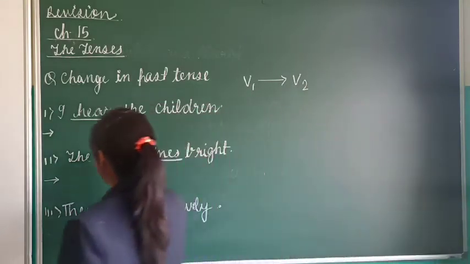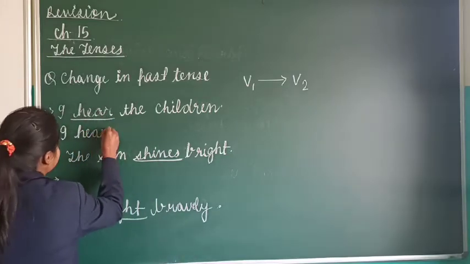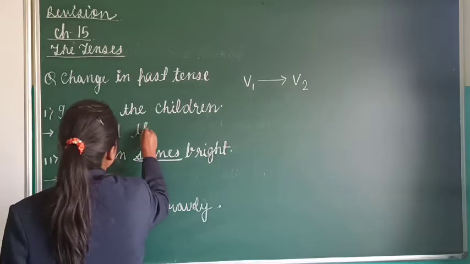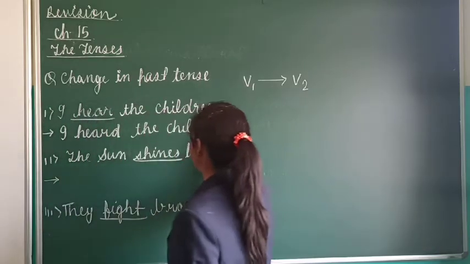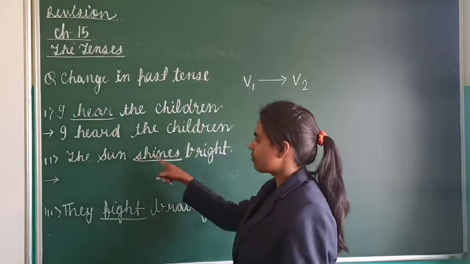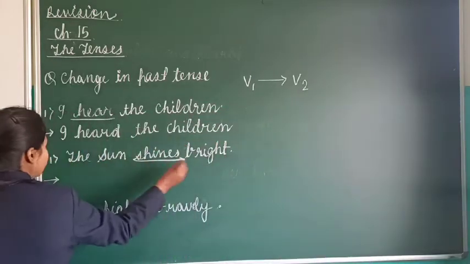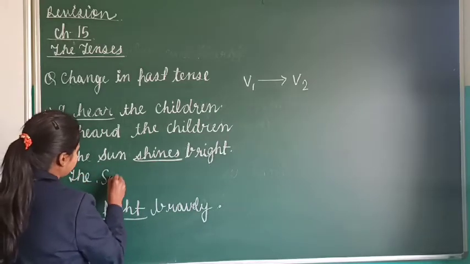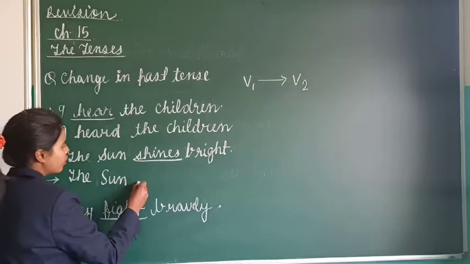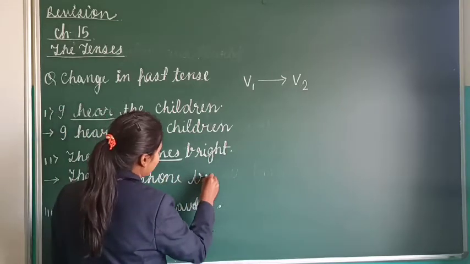So what will be here? The past tense of hear is what? I heard the children. So this you will have to learn. Okay. The V2 past form of all the different verbs you have to learn. The sun shines brightly. The past tense of shine is shone. The sun shone brightly.